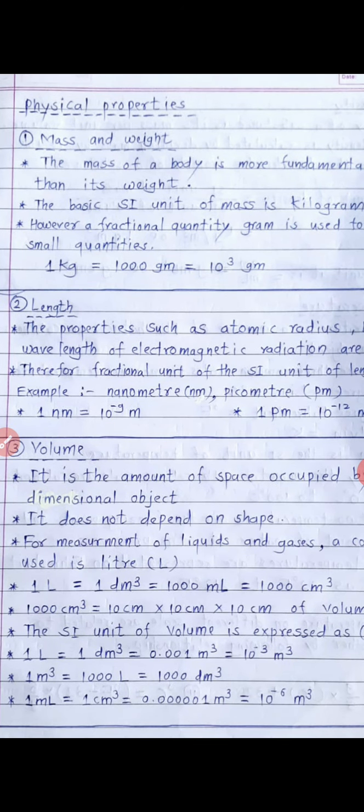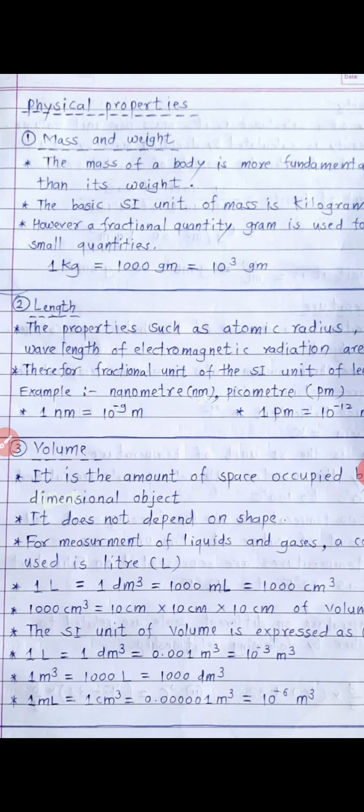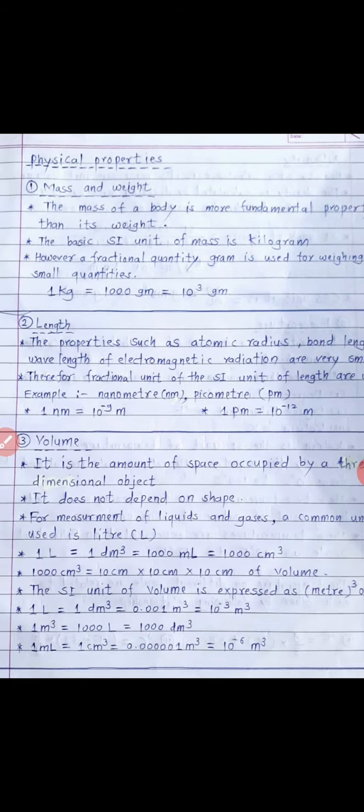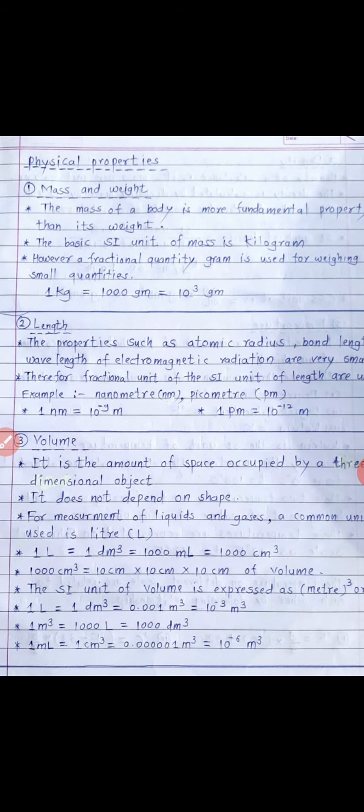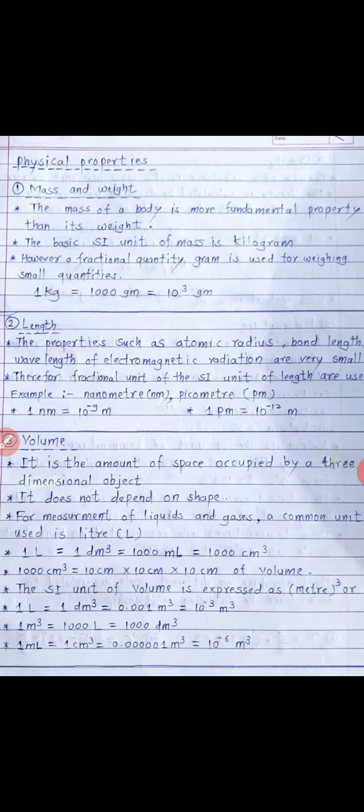Okay, the mass of a body is more fundamental property than its weight. Therefore, the basic SI unit of mass is kilogram. What is the SI unit of mass? SI unit of mass is kilogram.